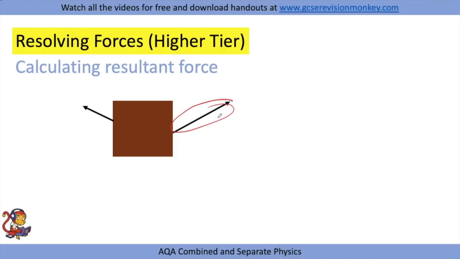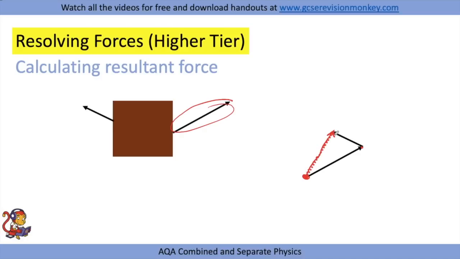So if we start off with this one, and at the end of this one we are going to draw the next arrow like so. This gap here is going to give us the size and the direction of the resultant force. So you'd measure it from this point, because this is where we started, up, and you would draw an arrow connecting to that second force that you've put on.